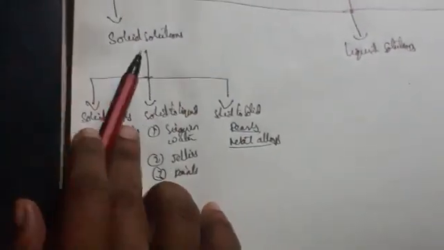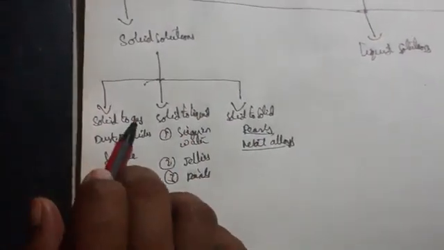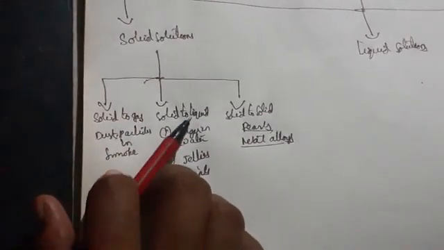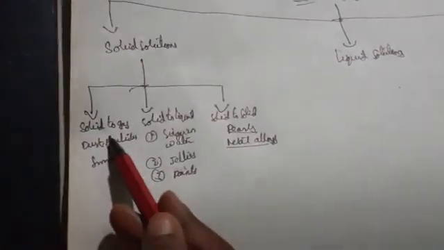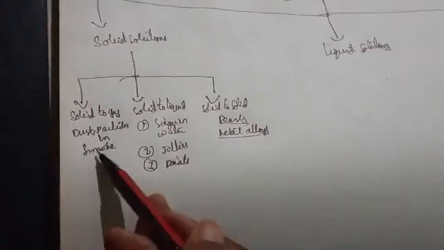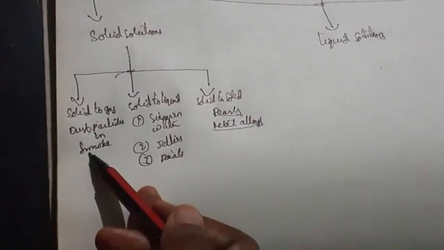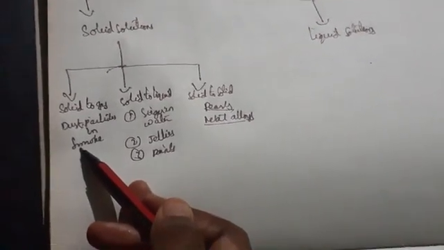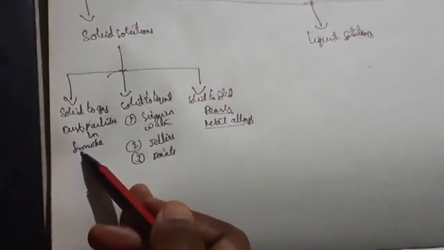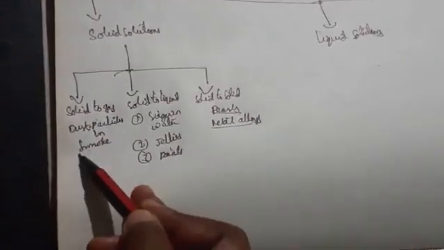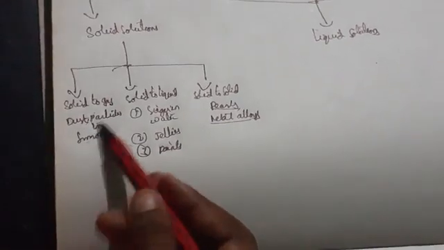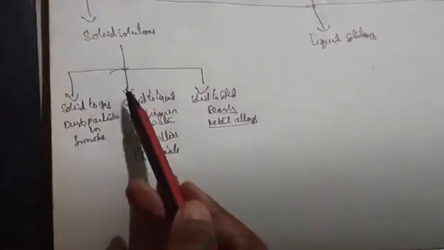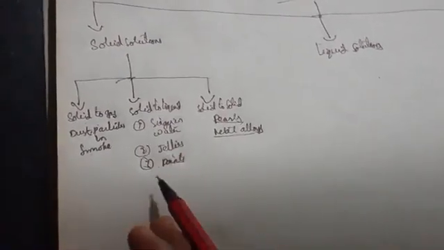So see, solid state can be divided into three types, that is solid to gas, solid to liquid, solid to solid. So here solid to gas examples what, dust particles in smoke, when we are burning any wood like that, any domestic things. So what happens means smoke is a gas here and the dust particles whatever is present in it, that one we call as solid. Solid to liquid means what, here sugar in water we can take, jellies and paints.